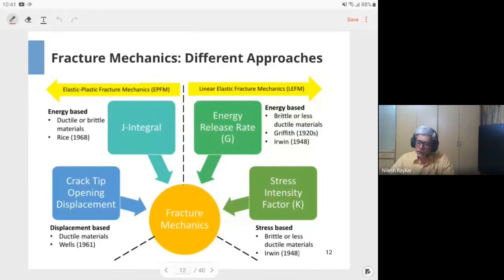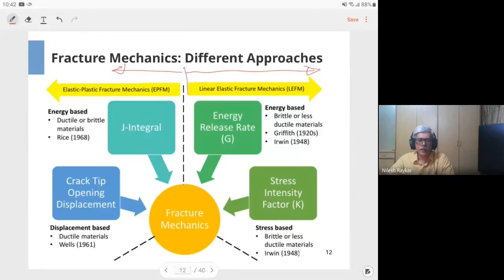Okay, so there are two main parts. On the right hand side, what you see is known as the linear elastic fracture mechanics approach, which was developed in the beginning, and which is simple enough and practical enough. It gives accurate results which can be used for day-to-day calculations. However, if you require more precision, later on, on the shoulder of LEFM, EPFM or elastic plastic fracture mechanics was developed, which gives you more precise information about crack growth, especially if the loads are very high.